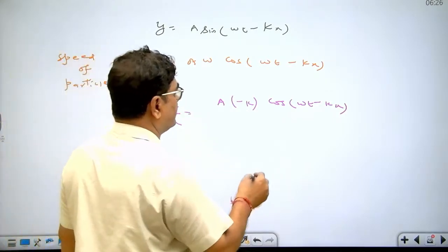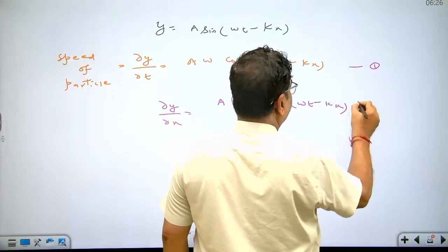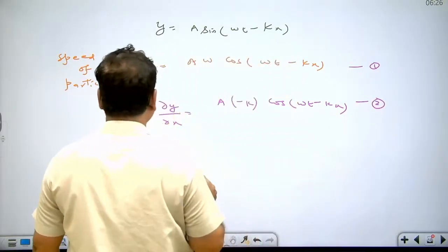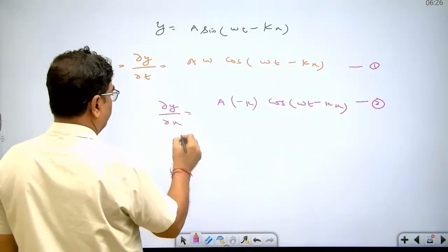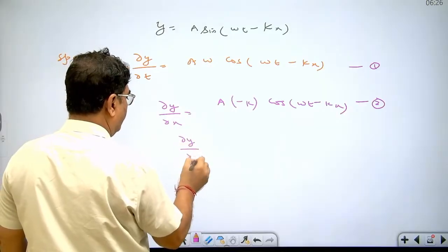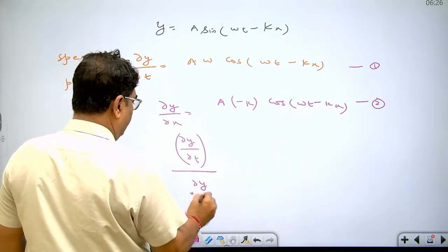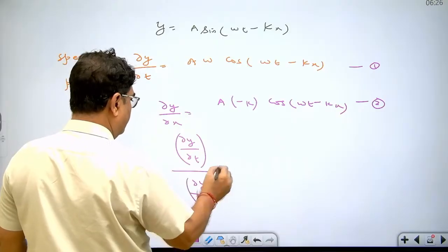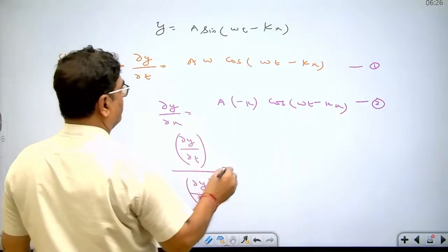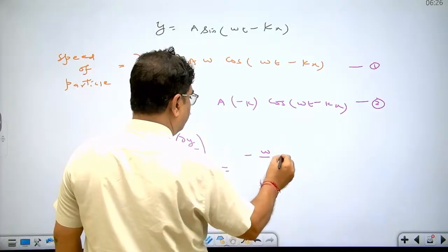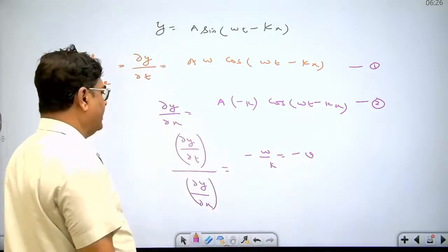What do these two relations say? If you compare these two relations, you will get delta y upon delta t divided by delta y upon delta x. You are getting minus omega upon k, which is equal to minus v. So what you are getting?